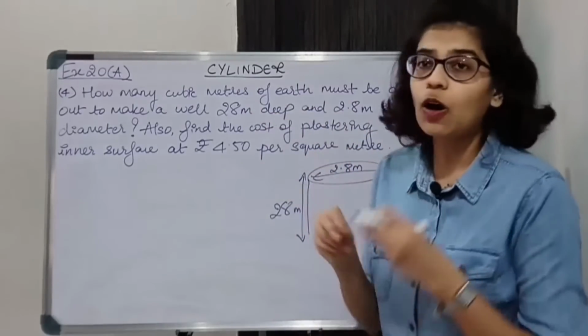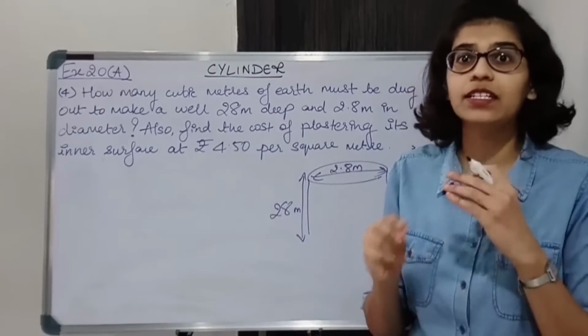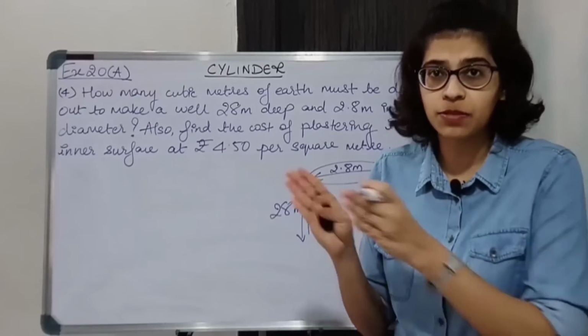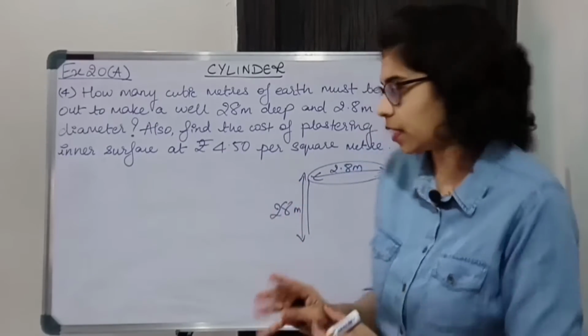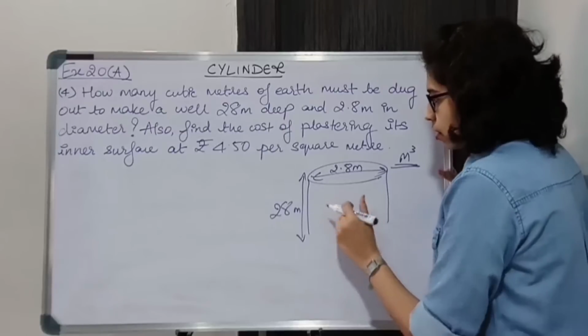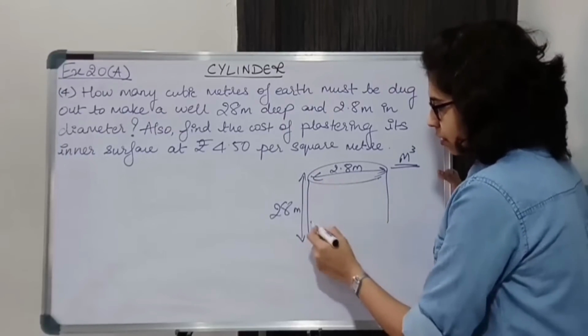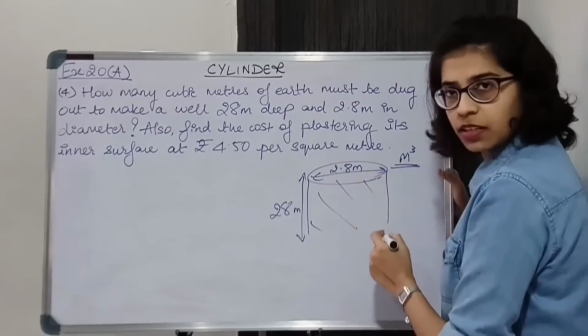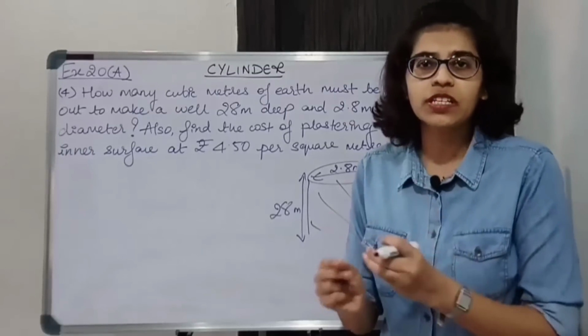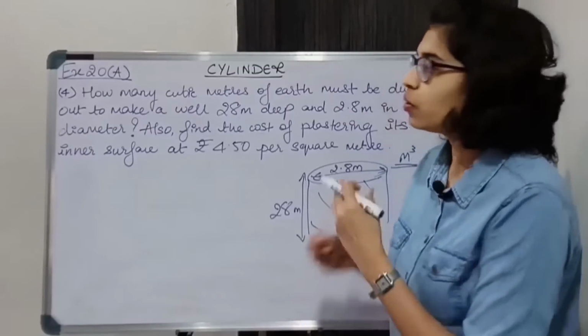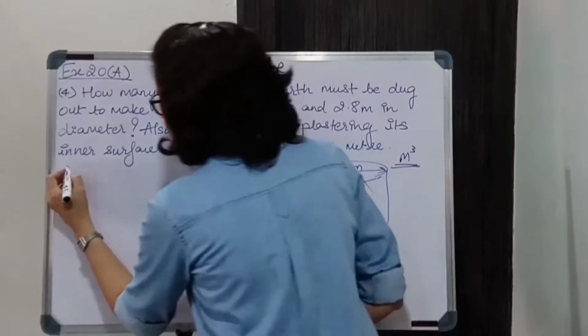First we have to find how much earth must be dug, that is the volume of the earth that must be dug. Okay, how much mud has to be removed. So how much mud will you remove to form this well? This whole volume must be dug. Okay, we know volume of cylinder is pi r square h. So let us write down the given first.